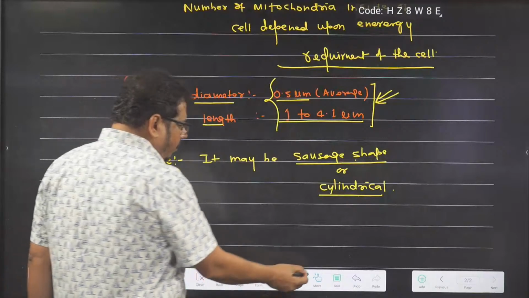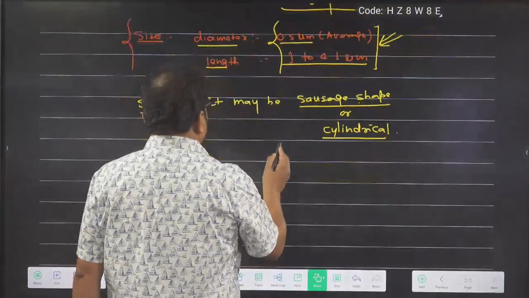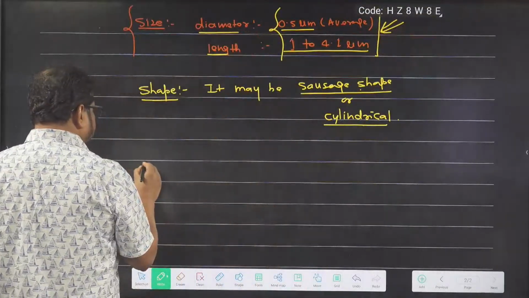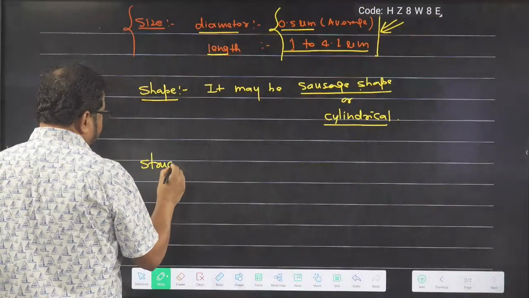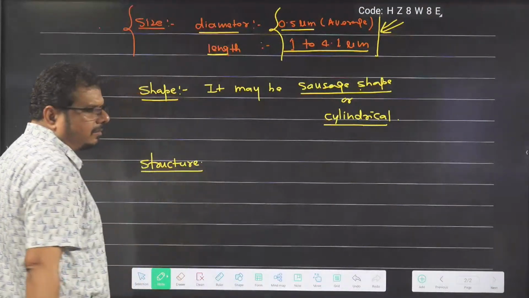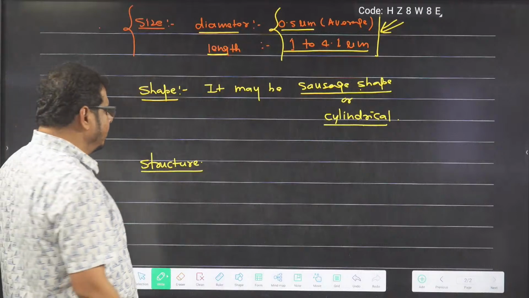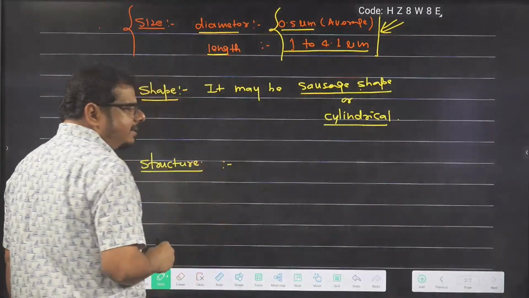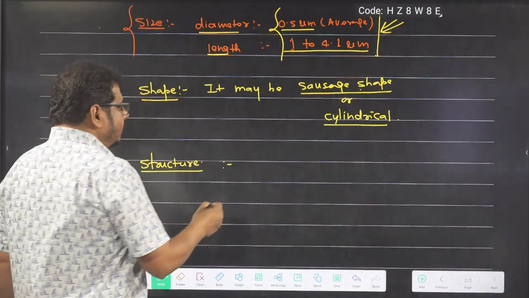Now we are going to talk about the structure of mitochondria. Let me write first, then I will draw the structure.